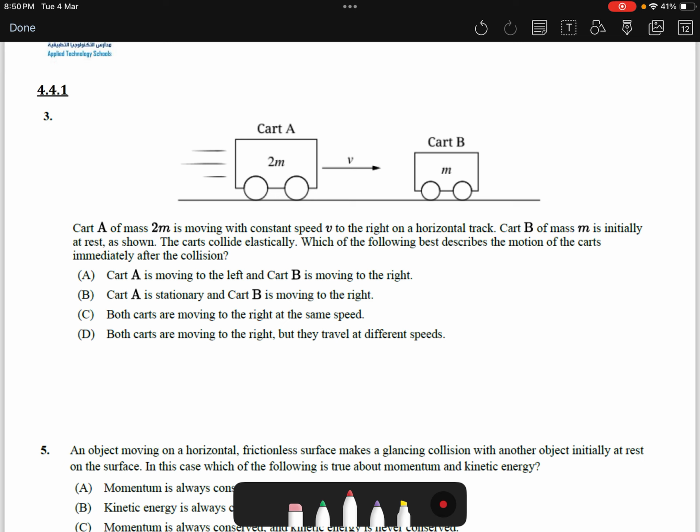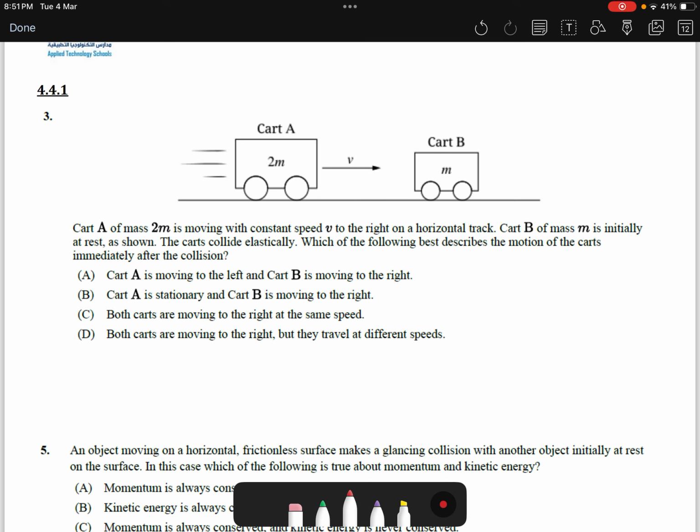What do you think here? Actually, since the moving mass is greater than the mass at rest, we will have a situation where both carts will keep moving in the same direction, because the moving one was greater than the mass at rest.